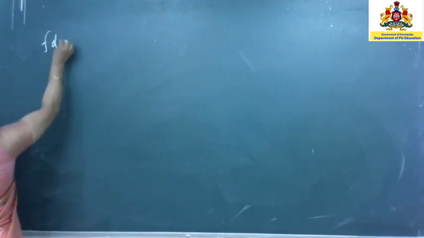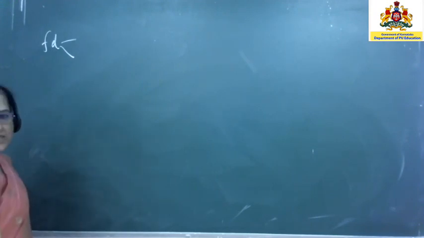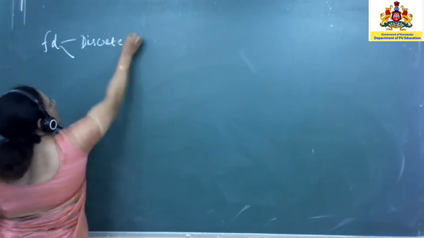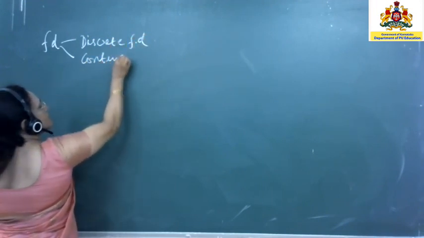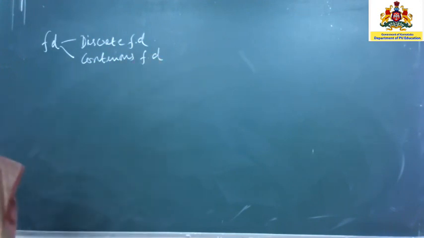A frequency distribution is further classified into two types. The first one is discrete frequency distribution. The second one is continuous frequency distribution.